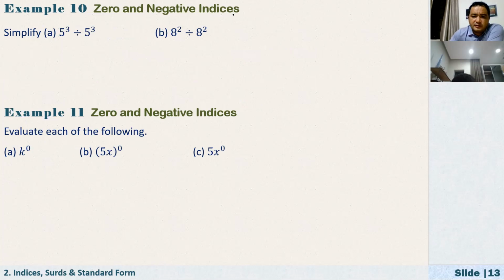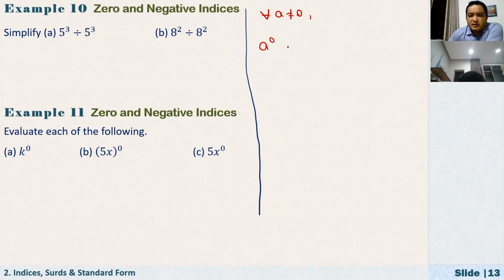And also here, all right, before we continue, let me just give a note here. All of them are 1. So we know that if you just pick any number, right, that's not equal to 0, then a to the power of 0 is equal to 1. Can you prove this? Why does a to the power of 0 equal 1?